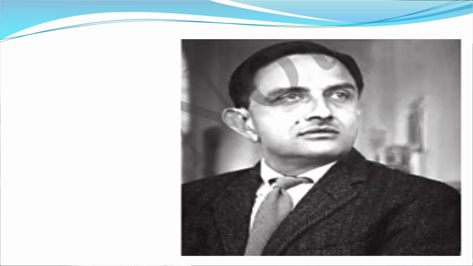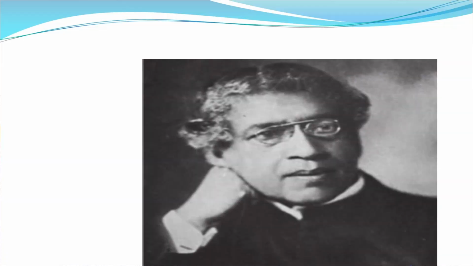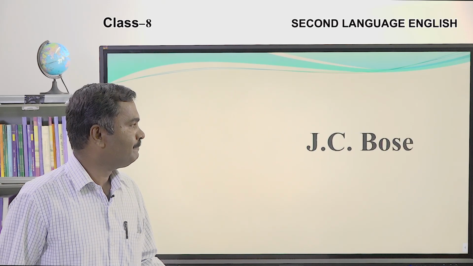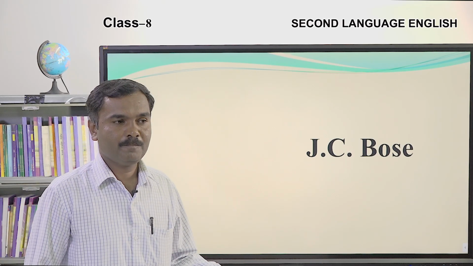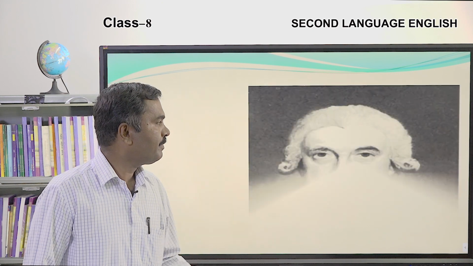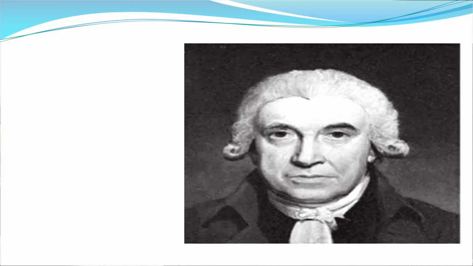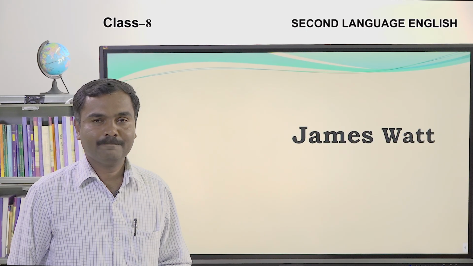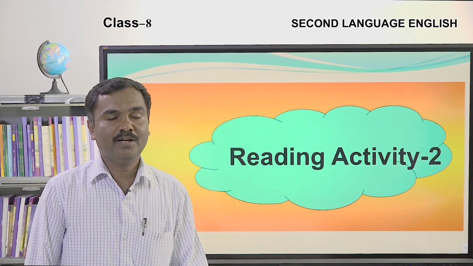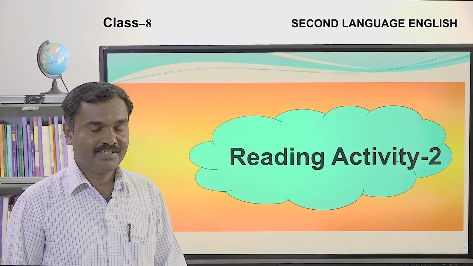Let's go to another image. He is also an Indian scientist. The name is Vikram Sarabhai. Let's move on to the next image. Can you guess who he is? J.C. Bose. Let's go to another image of a scientist. James Watt. Okay, I hope you participated well in this activity.